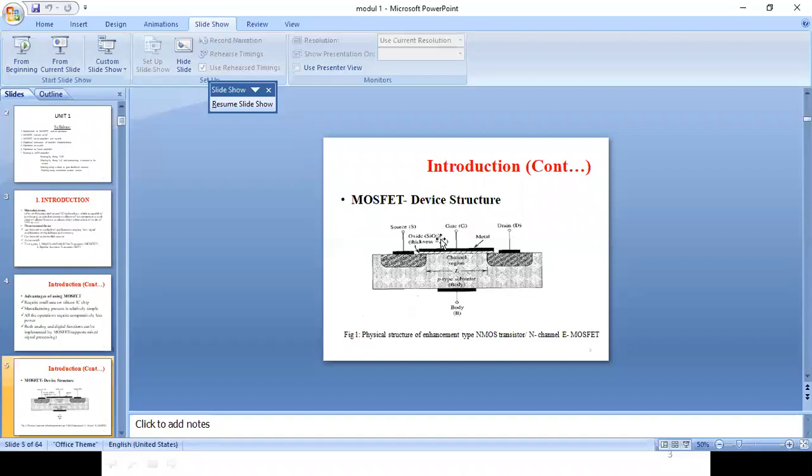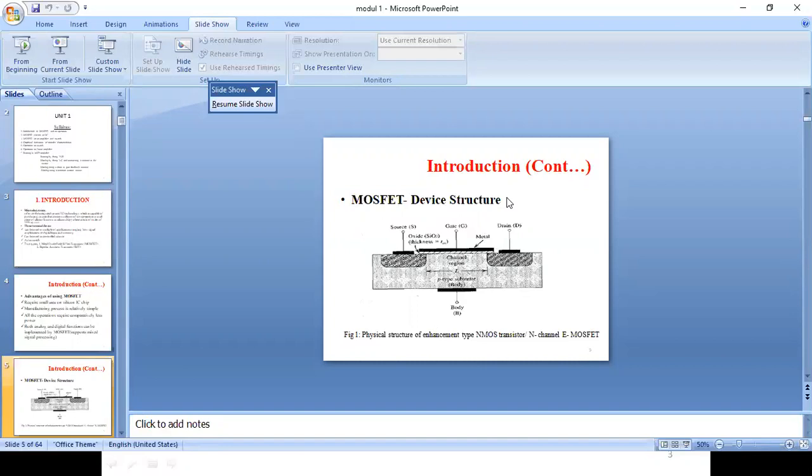Okay, so from this figure, it is obvious that it has four terminals: source, gate, drain, and body. But this body is not at all used, or very rarely used in some applications. So it is known as a three-terminal device.